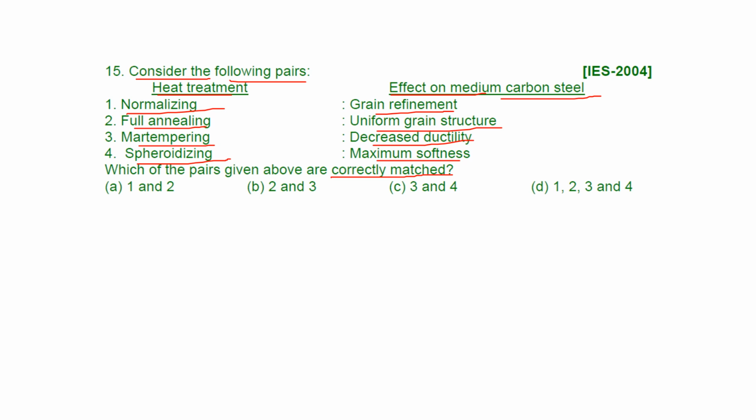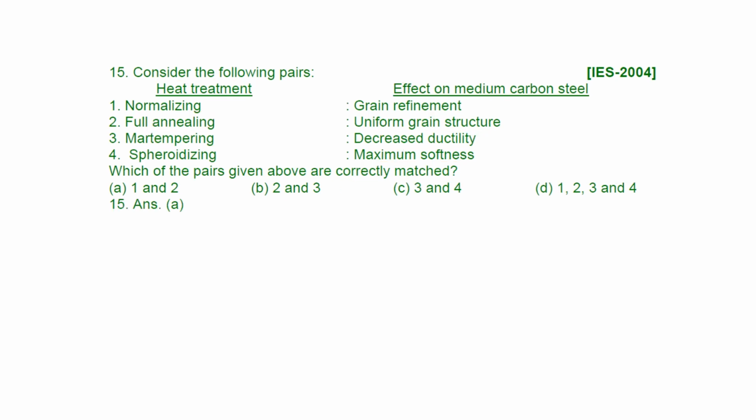So we'll see. Here, normalizing is matching with grain refinement. This is correct. Full annealing will give the uniform grain structure. But this is martempering, no, this will not give decreased ductility, and this also is wrong. So the answer is A.